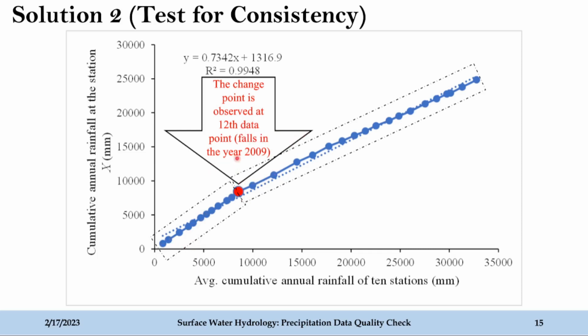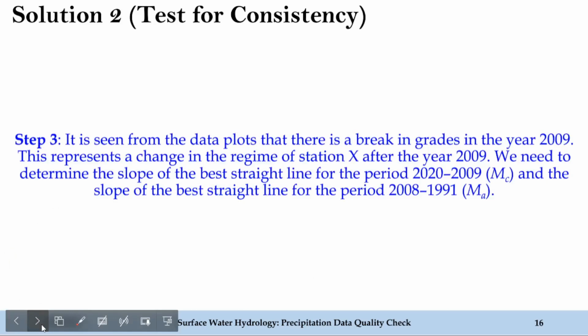So hence you can see that we have obtained a very required inference as to which year the change was recorded when the cumulative values of the rainfall at X and the cumulative values of the annual rainfall of 10 stations are plotted. So now after getting this value, let's see what we have to do. Step 3: it is seen from the data plots that there is a break in slope in the year 2009. Okay, so we have seen in the previous slide how in the year 2009 we found that there was a break. This represents a change in the regime of station X after the year 2009.